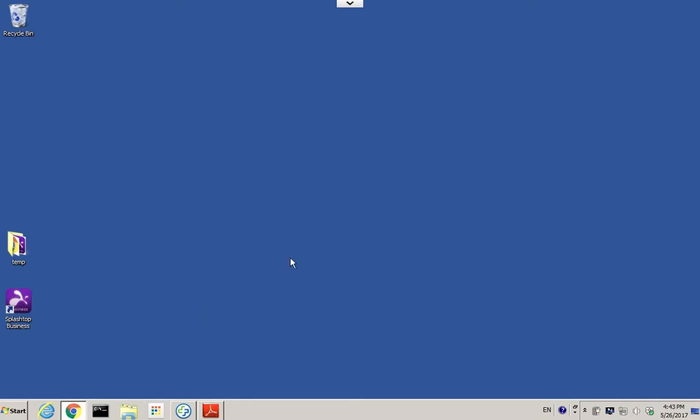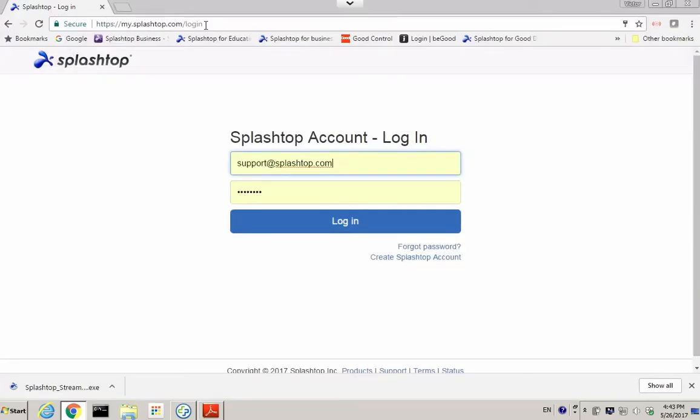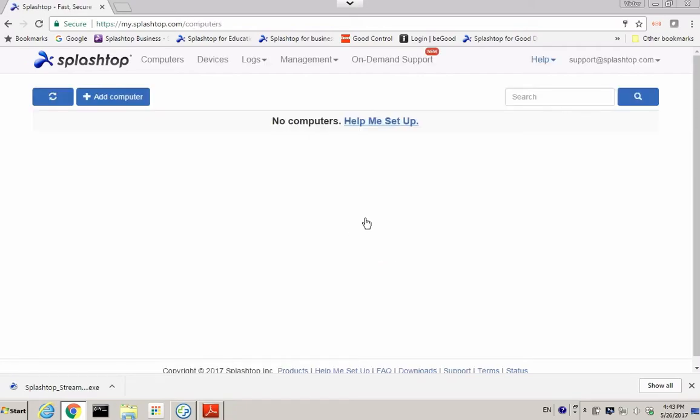So you go to a browser and then you want to go to the my.splashtop.com webpage and log in with your Splashtop account. Okay, you'll see an add computer button here at the computer tab. That'll start a download for you.